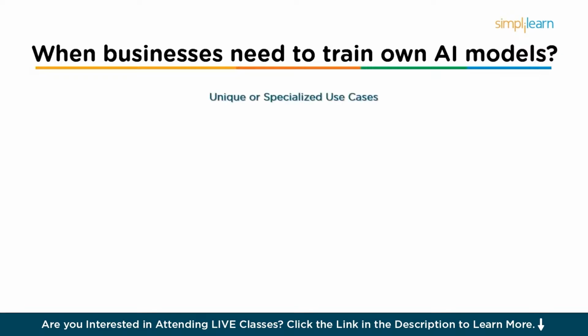So the first scenario would be for unique or specialized use cases. For example, if a business operates in a niche industry or needs a solution for a highly specific task, pre-trained models may not perform well because they have been trained on general data and might not be optimized for specialized requirements. So in such cases, training a custom model allows businesses to focus on their particular needs.